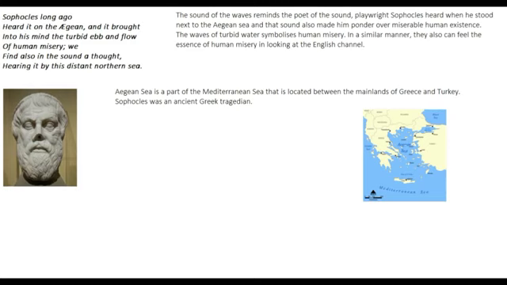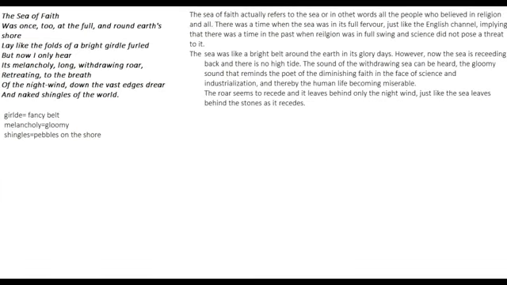And now, paragraph number 3, which is very important. The sea of faith was once too at the full, and round earth's shore lay like the folds of a bright girdle furled, but now I only hear its melancholy long withdrawing roar, retreating to the breath of the night wind down the vast edges drear and naked shingles of the world.